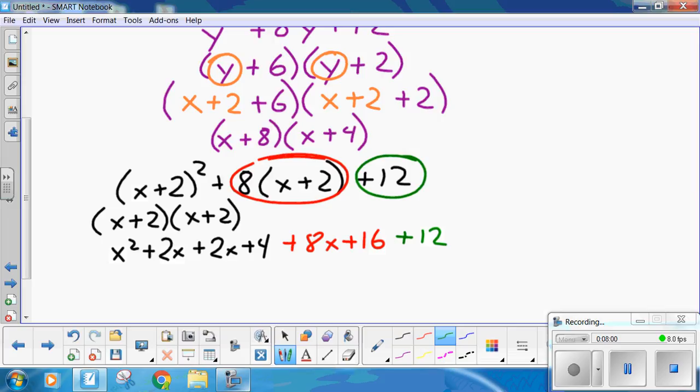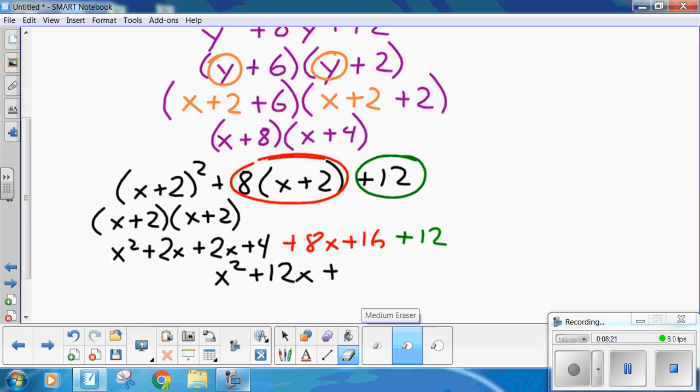And that simplifies to x squared plus 12x plus 16 and 12, oh, 16 plus 12 is 28. Dear. So, x squared plus 12x plus 32.